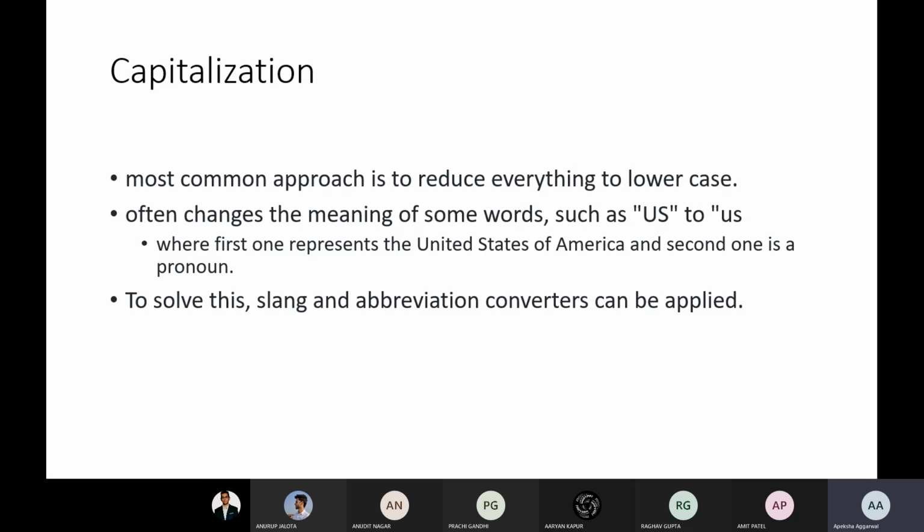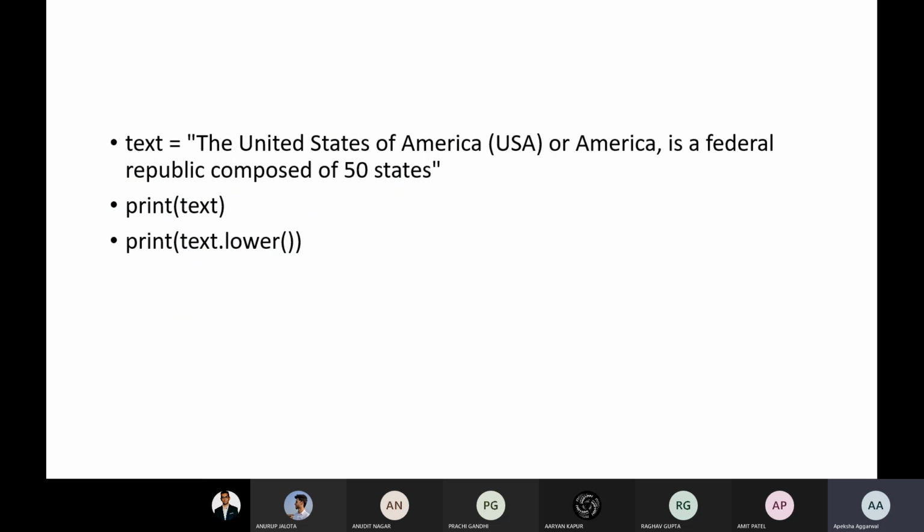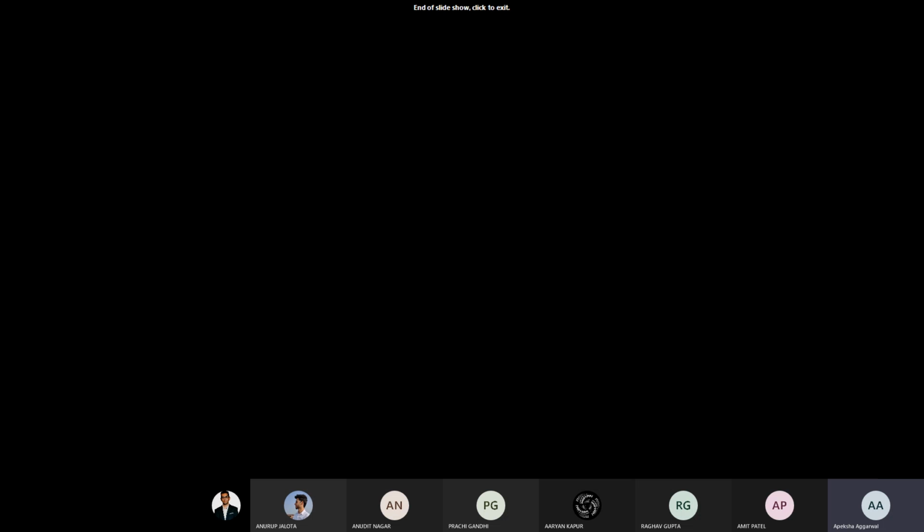If someone has written US, it's not us, it's US meaning United States of America. Then we have solutions to this, and we are going to discuss this in detail throughout.